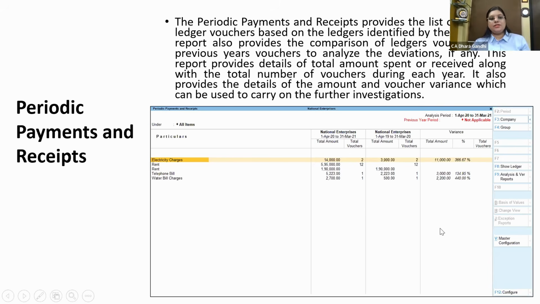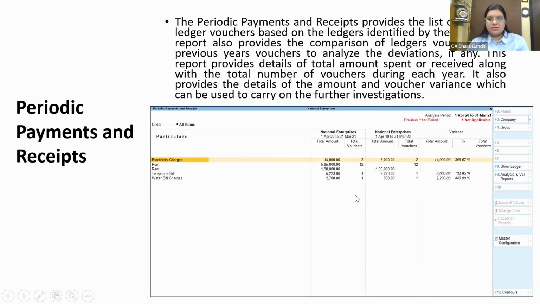So you don't need to go and check the entire ledger of rent to see whether all the entries have been done or not. This is a simple report where you can see all 12 months of rent entries have been passed here. And the entry was not there last year, so maybe the rent entry started from this year. So you can just put a note on this.